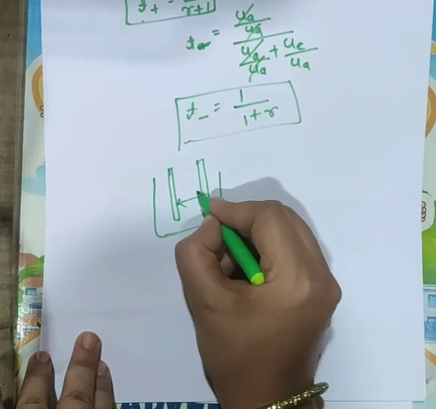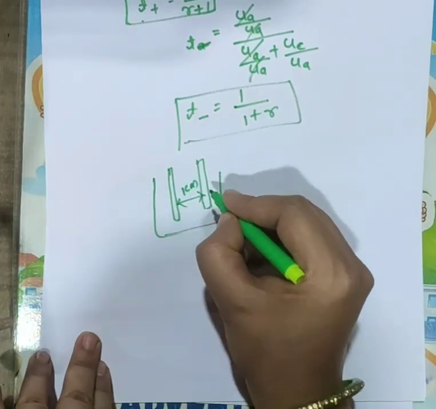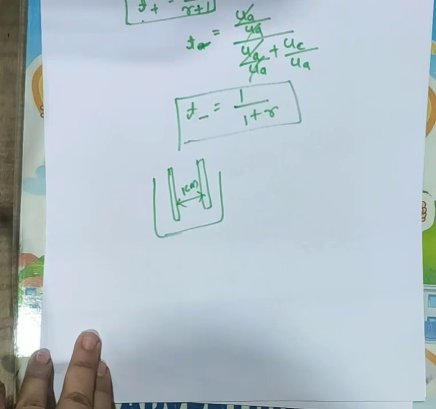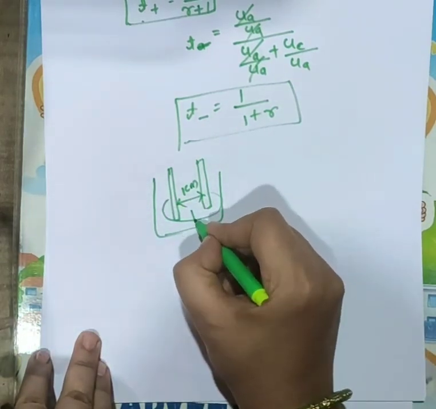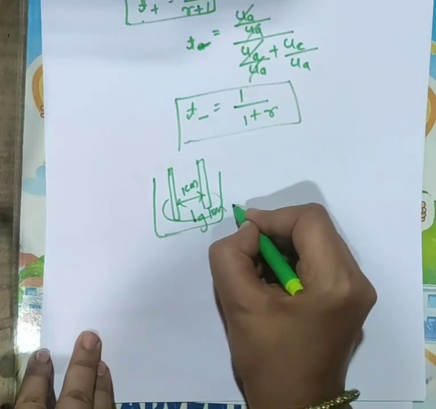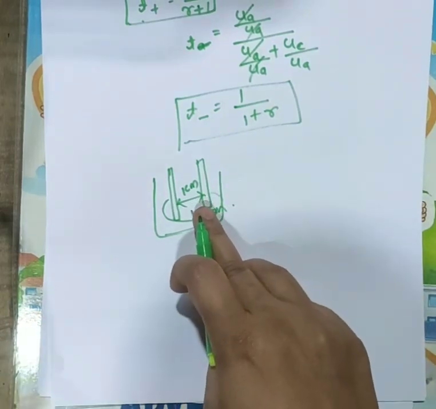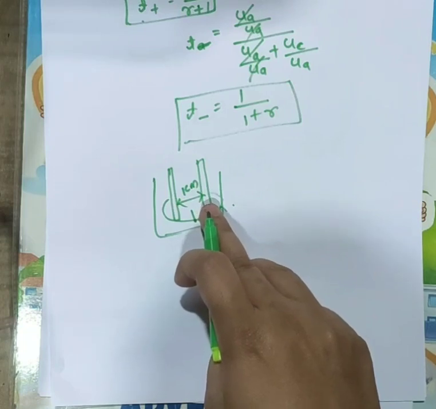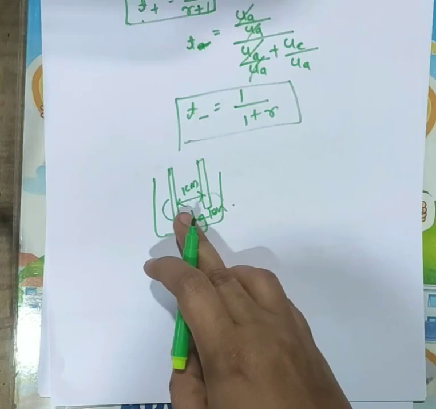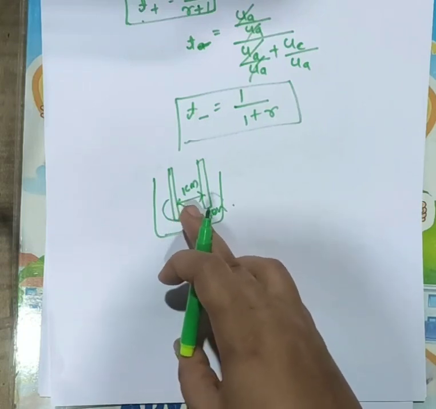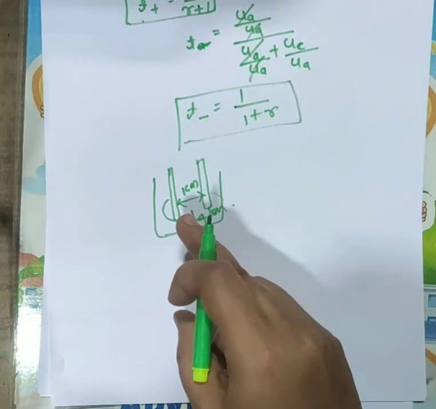If the distance between these two electrodes is 1 centimeter, and the solution contains 1 gram of ions, then the conduction of electricity due to this 1 gram of ion is called ionic mobility.